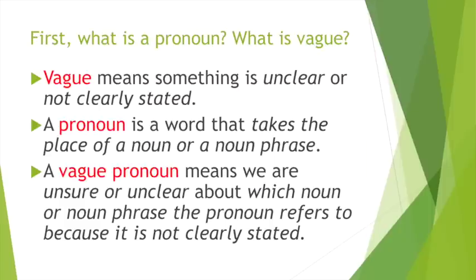First, what is a pronoun, and what is vague? Vague means something that is unclear or not clearly stated. A pronoun is a word that takes the place of a noun or a noun phrase. You might be familiar with he, she, him, her. So, a vague pronoun means we are unsure or unclear about which noun or noun phrase the pronoun refers to because it is not clearly stated.